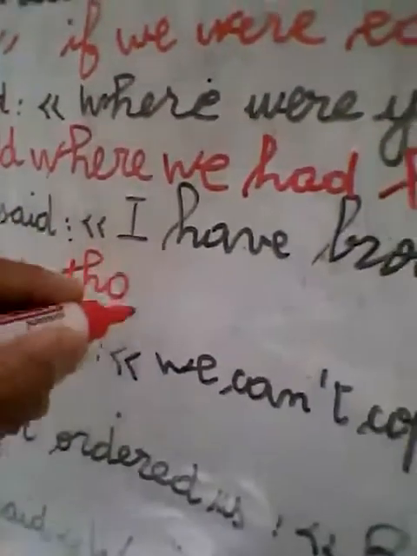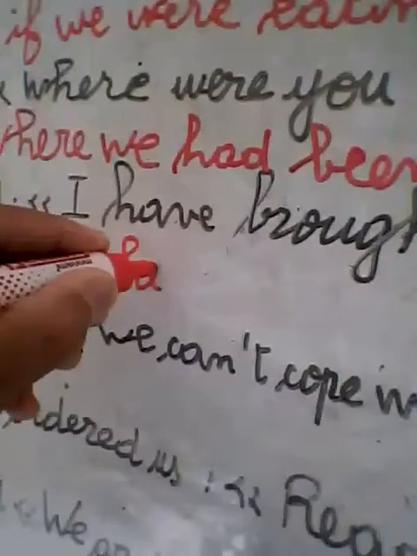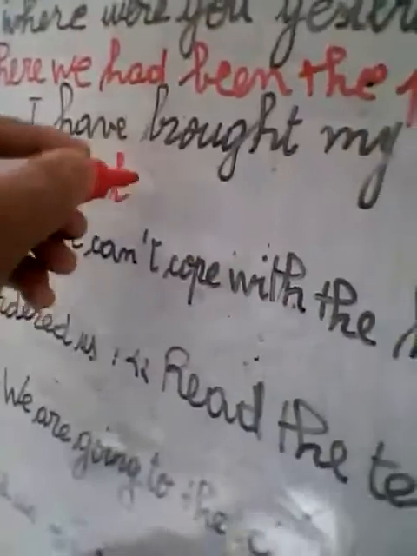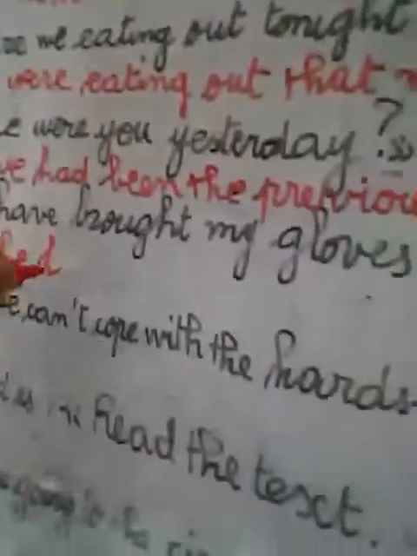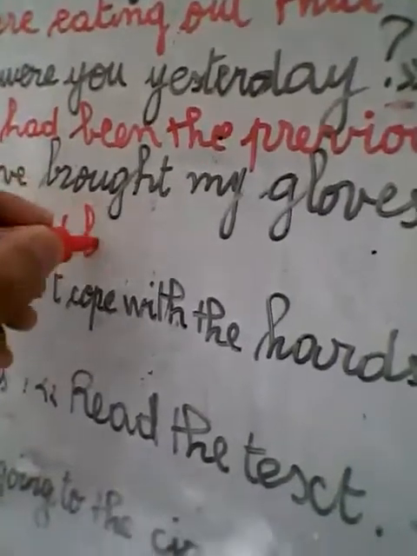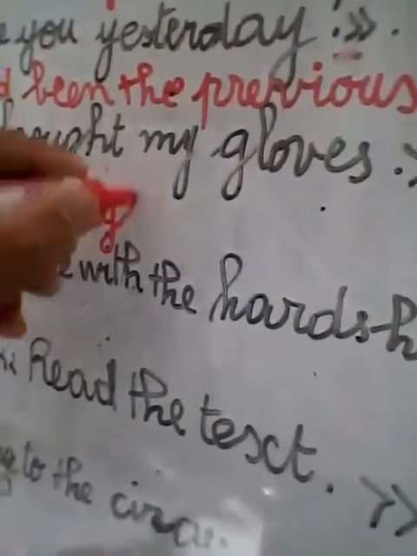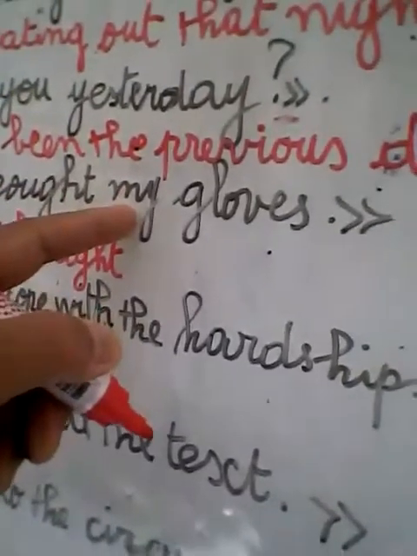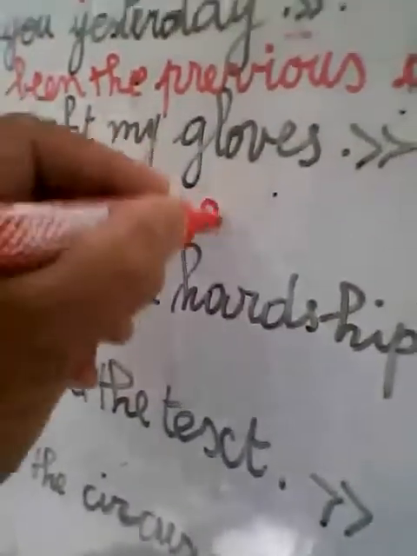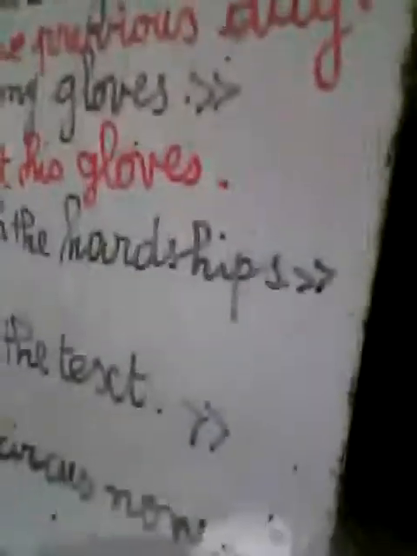My uncle said, I have brought my gloves. My uncle said that he, because it's not I but he. Present perfect becomes past perfect. He had brought, not my gloves, but his gloves, because I, my becomes he, his. His gloves.